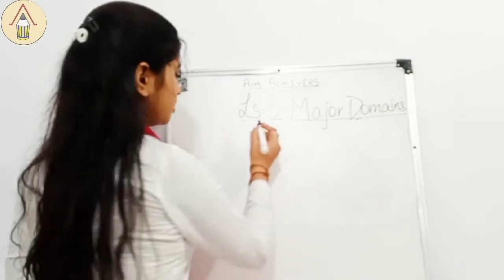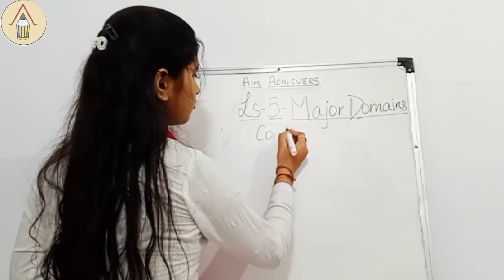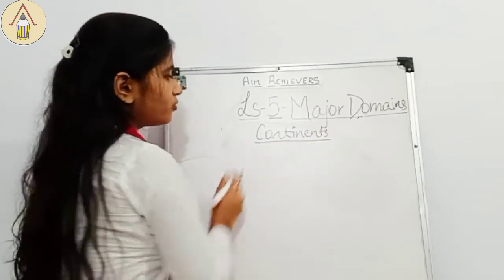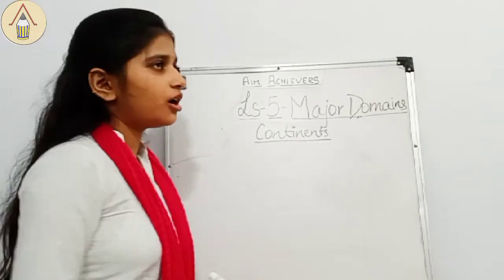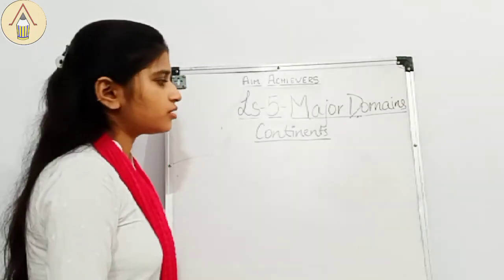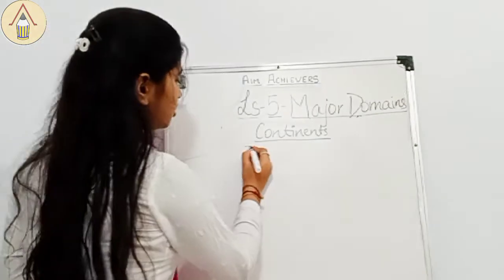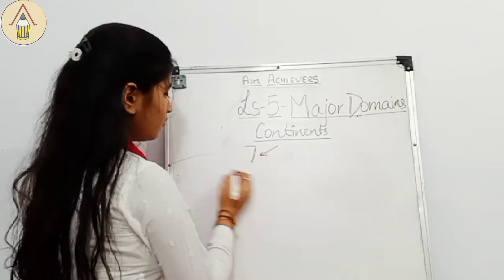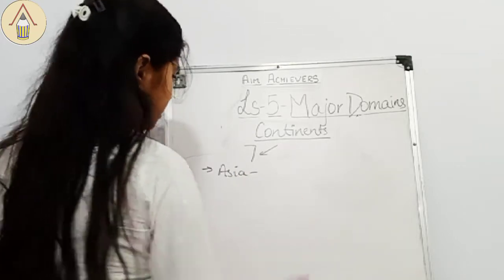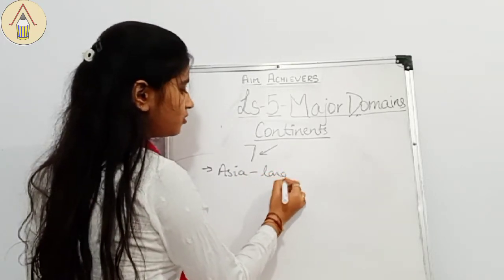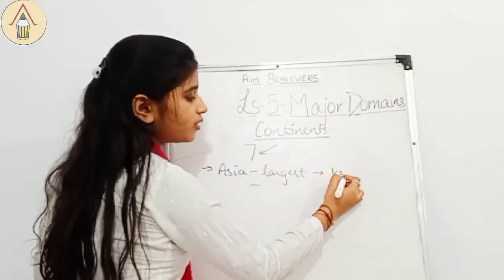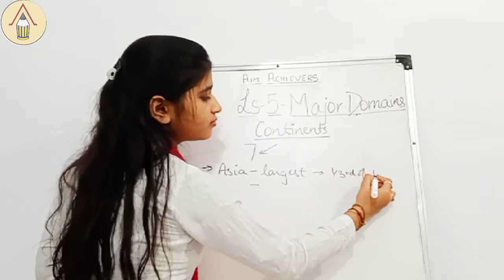Now we will be taking our continents part. So we have a total of 7 continents. New Zealand was also being considered a continent, but it is not currently, and now there are only 7 continents. First of all, we will be talking about Asia. Asia is first of all the largest of all. It covers 1/3 of the total land area.